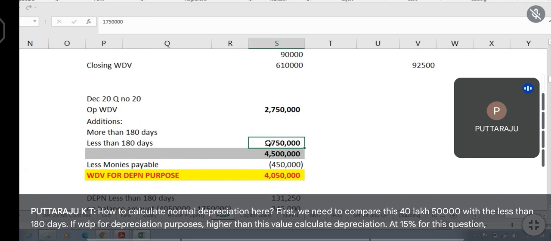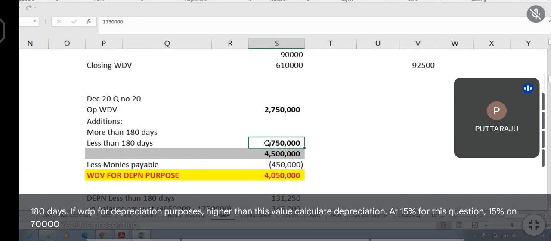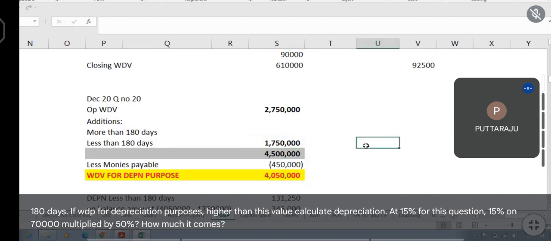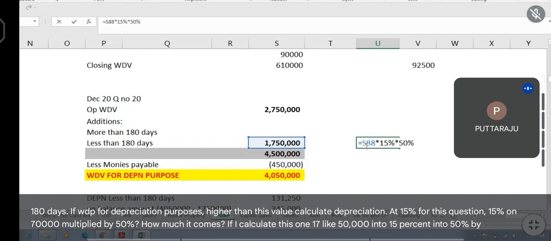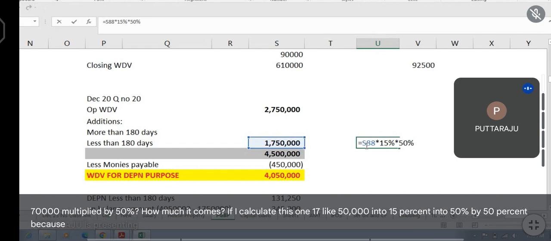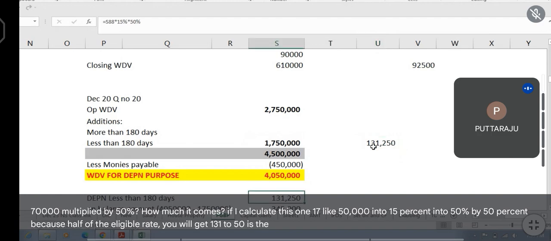15% on 17,50,000 multiplied by 50%. How much does it come to? 17,50,000 into 15% into 50%. Why 50%? Because half of the eligible rate you will get. 1,31,250 is the depreciation.